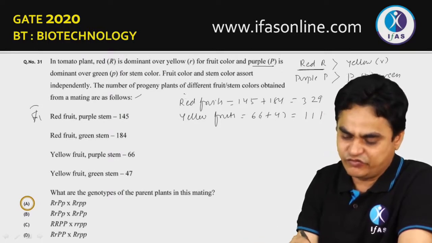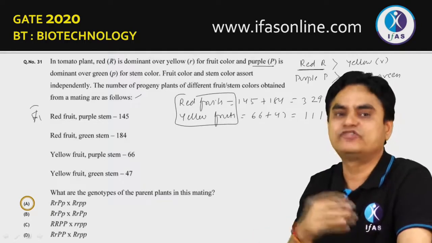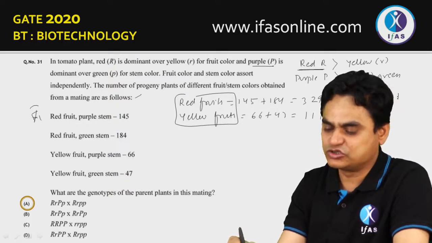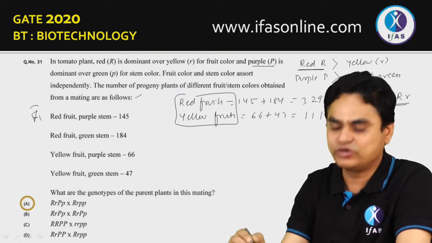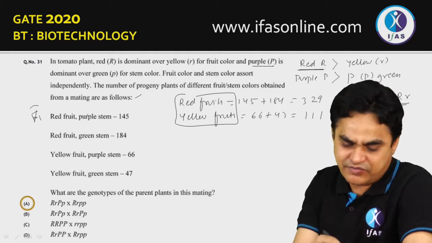So approximately for fruit color you are getting a ratio of approximately 3:1, and if the ratio is 3:1, it means the genotype at this locus for both parents should be capital R small r into capital R small r, because only in this case you are going to get a ratio of 3:1, that is red to yellow. In case of purple